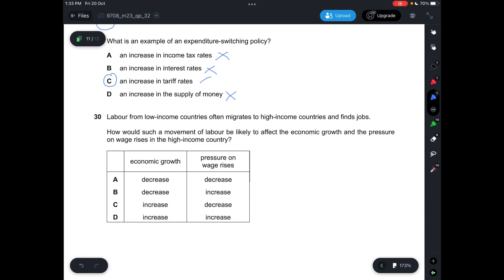Question 30, labor from low-income countries often migrates to high-income countries for jobs. How would such a movement of labor be likely to affect the economic growth and the pressure on wage rises in the high-income country? Okay, so economic growth would increase, but then your pressure on wage rises would actually decrease because of an increase in the supply of labor, so your wage would then decrease. Your pressure to increase your wages would then decrease, right?